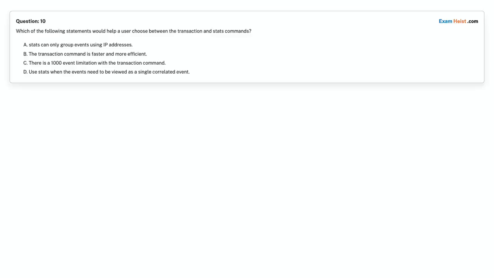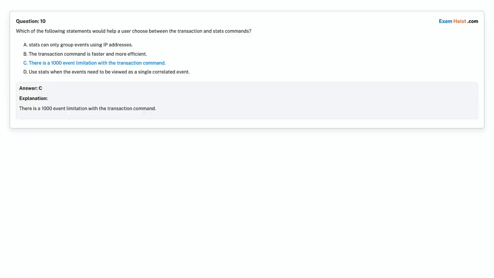Question 10. Which of the following statements would help a user choose between the transaction and stats commands? Option A. Stats can only group events using IP addresses. Option B. The transaction command is faster and more efficient. Option C. There is a 1000 event limitation with the transaction command. Option D. Use stats when the events need to be viewed as a single correlated event. Choose the correct answer. Correct answer is Option C. There is a 1000 event limitation with the transaction command.